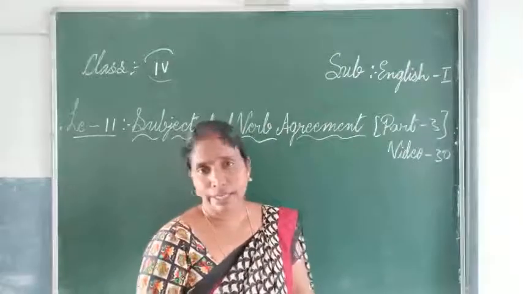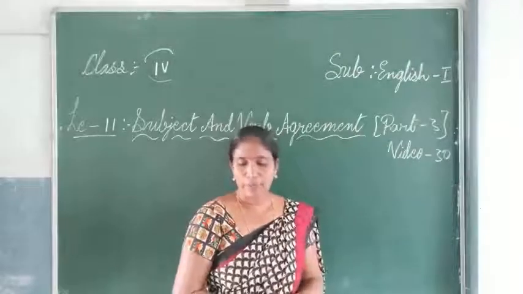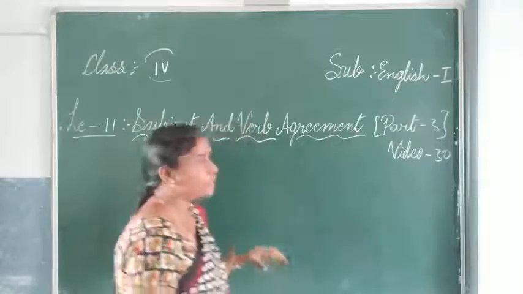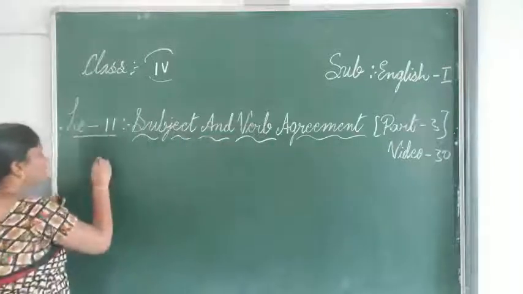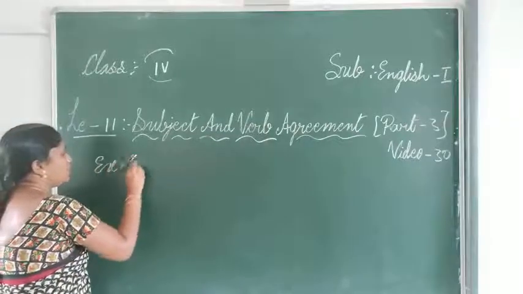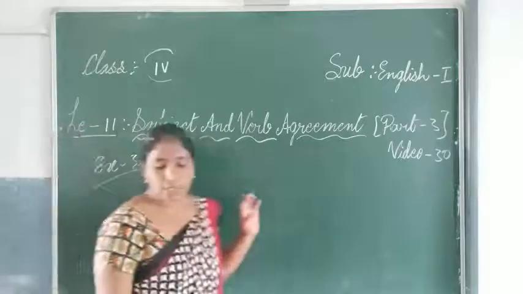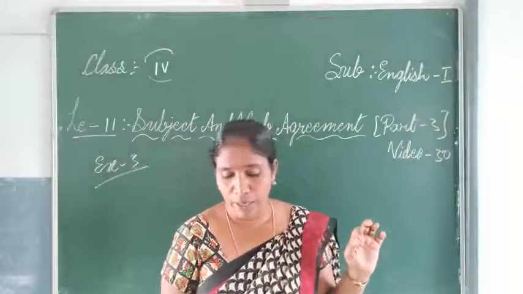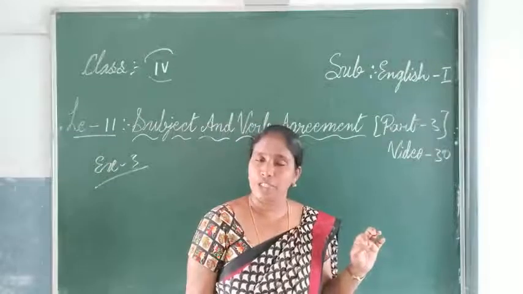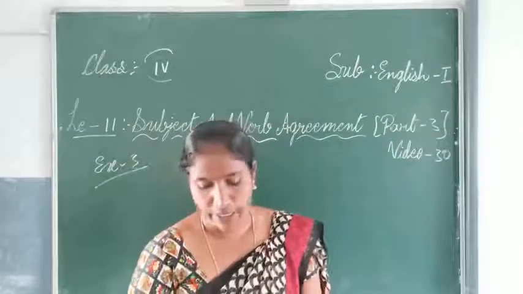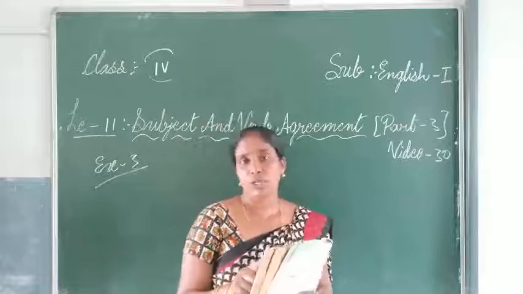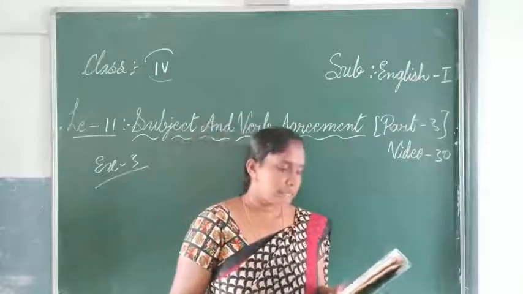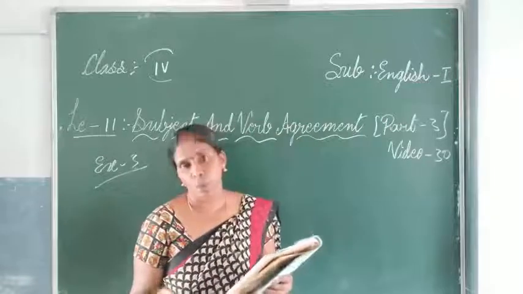So today let us start from exercise number 3 onwards. Subject and verb agreement, that we were discussing. In this, now we will see exercise number 3. Exercise number 3: rewrite the following sentences in the plural and make other necessary changes. So you have to write the list. Within this question we can understand that it is in the singular form, so then you have to change it into the plural.